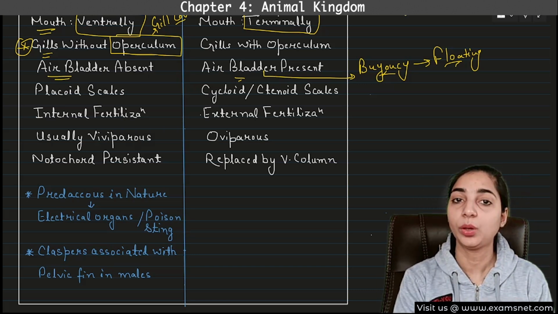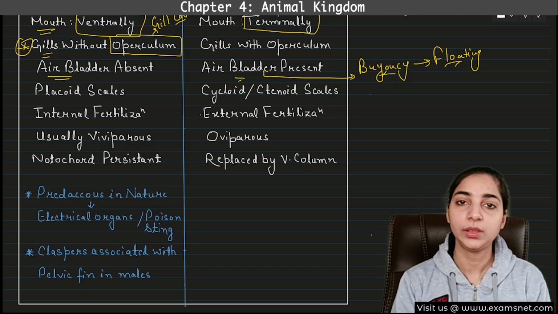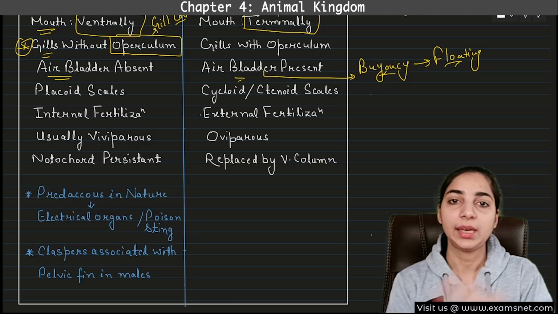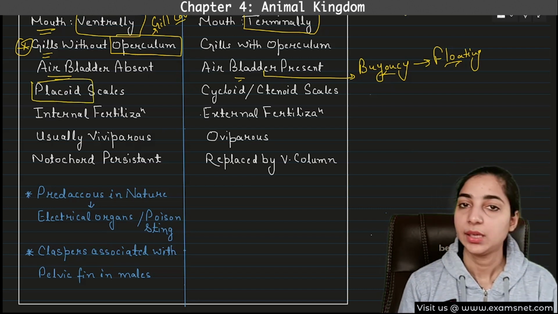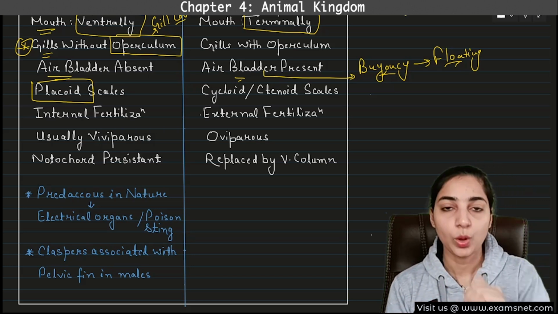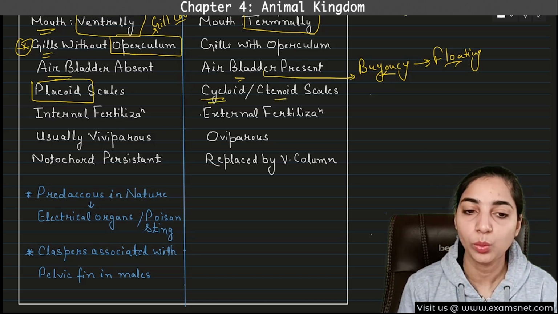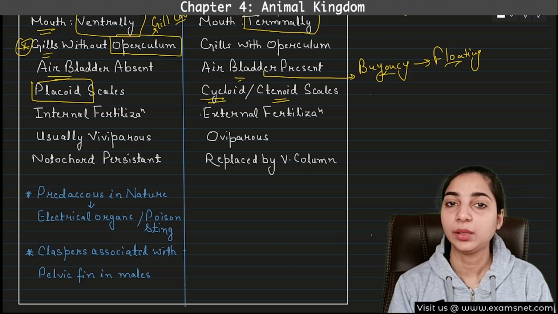What else is absent in Chondrichthyes? So operculum or the gill cover is also absent in Chondrichthyes and it is present in the Osteichthyes. So most of the things are present in the Osteichthyes and absent in the Chondrichthyes. Next point, placoid scales. So the Chondrichthyes have placoid scales, whereas the Osteichthyes have cycloid or ctenoid scales. Scales you understand, but what are placoid or cycloid scales?